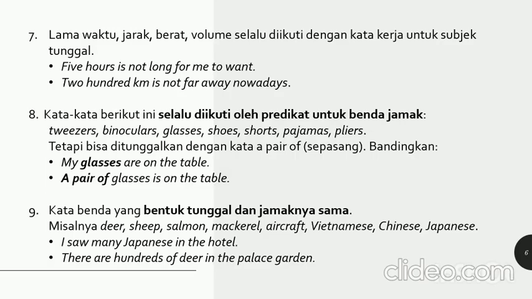9. Nouns whose singular and plural forms are the same, for example, deer, sheep, salmon, trout, aircraft, Vietnamese, Chinese, Japanese. I saw many Japanese in the hotel. There are hundreds of deer in the palace garden.